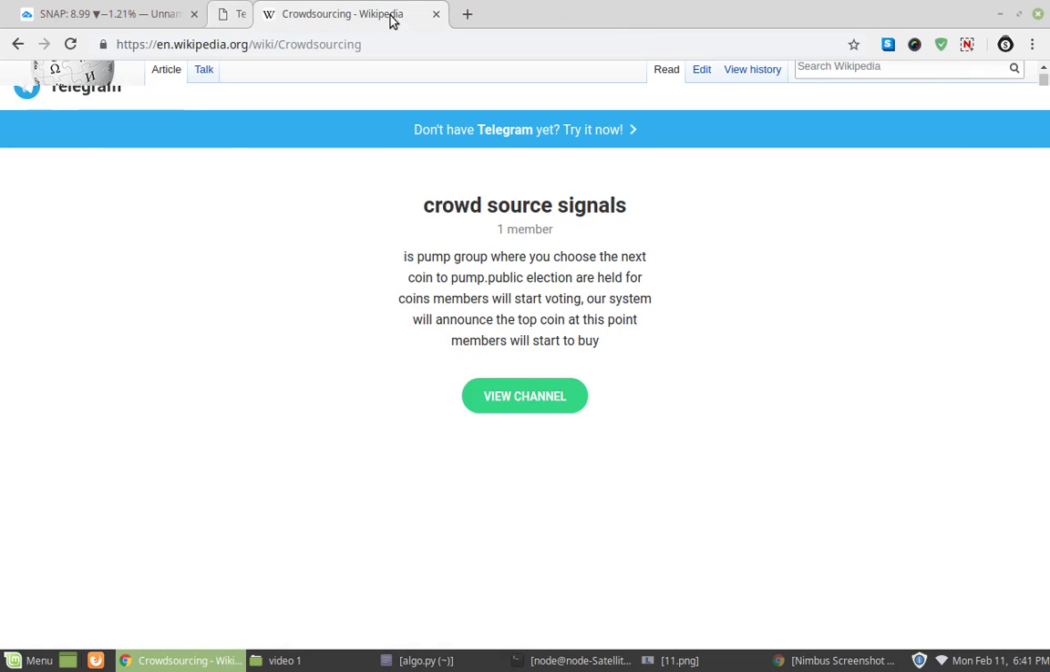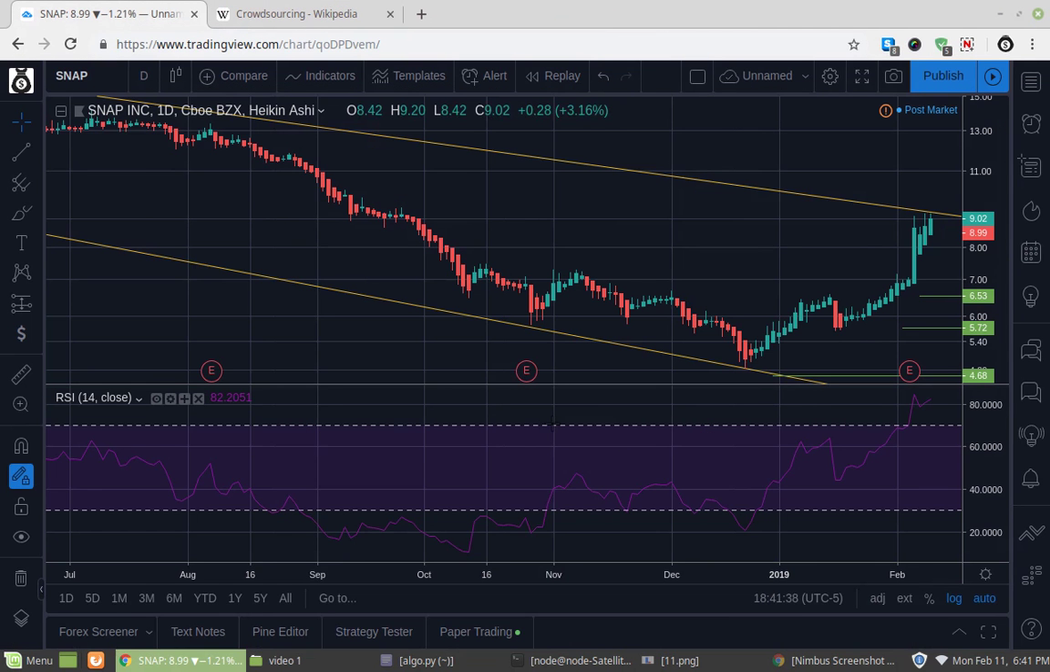Alright, so let's get started. So this is Snapchat. And you can see right here. Well, first let's take a look at the crowd sentiment.